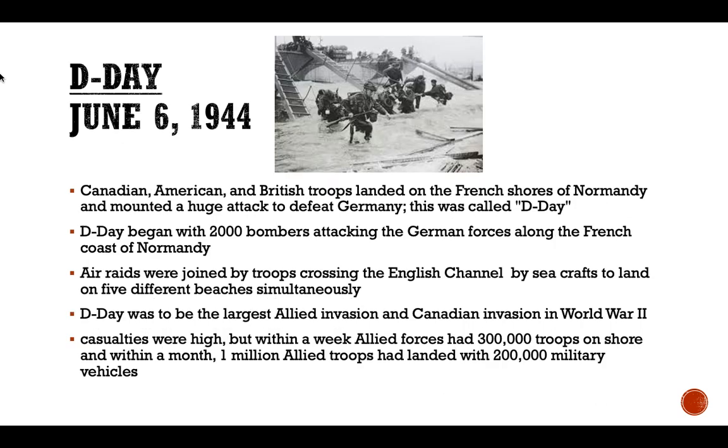D-Day, June 6, 1944. Canadian, American, and British troops landed on the French shores of Normandy and mounted a huge attack to defeat Germany. This was called D-Day. D-Day began with 2,000 bombers attacking the German forces along the French coast of Normandy. Air raids were joined by troops crossing the English Channel by sea crafts to land on 5 different beaches simultaneously. D-Day was to be the largest Allied invasion and Canadian invasion in World War II. Casualties were high, but within a week, Allied forces had 300,000 troops on shore, and within a month, 1 million Allied troops had landed with 200,000 military vehicles.